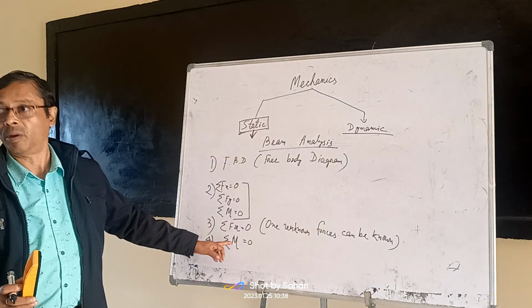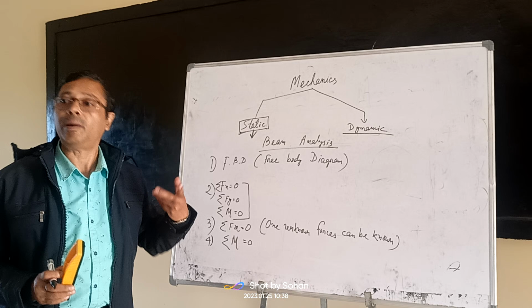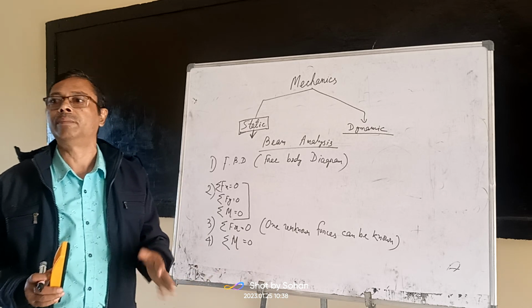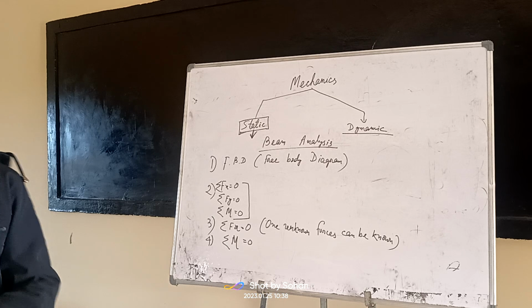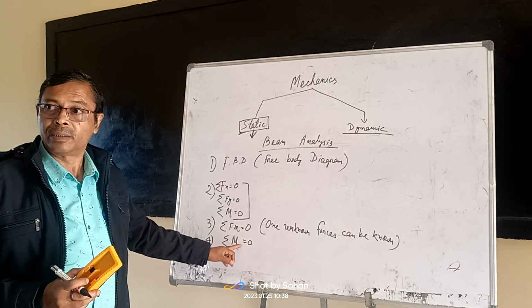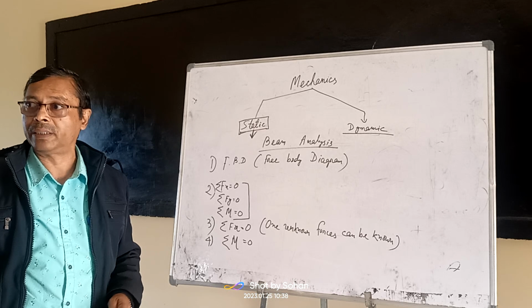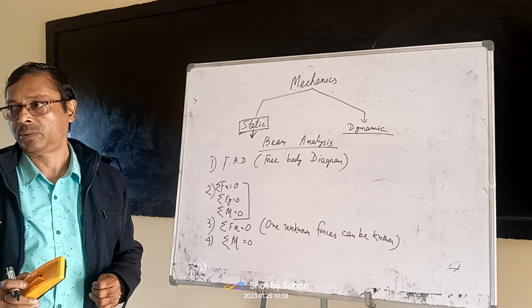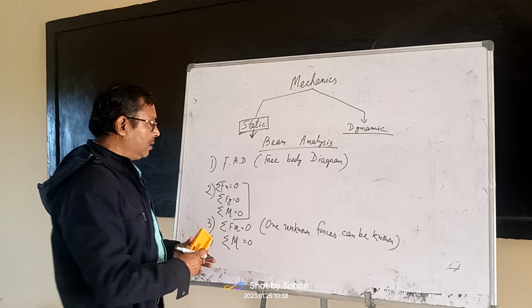Whenever there is a term moment, you shall have to introduce another item: moment about some point is taken. It may be at this support or at any other point, because the condition of equilibrium is nothing but the sum of moments about any point; if you add it, then it will be equal to 0. So here also sum of M is equal to 0 you may apply.